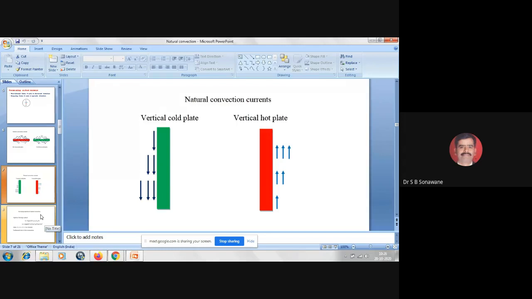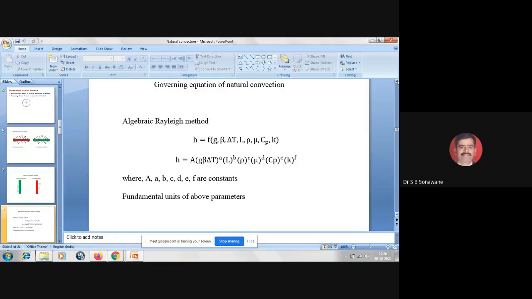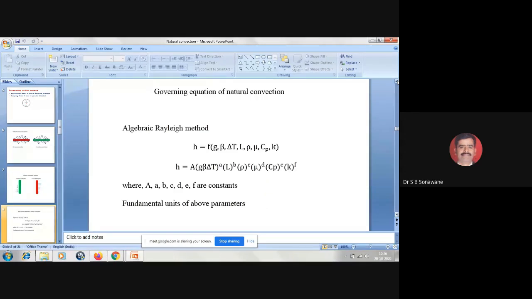Now coming to our main thing that I already told: in the case of convection or overall heat transfer, we are interested in determining the rate of heat transfer, either by conduction, convection, radiation, or a combination of these three.